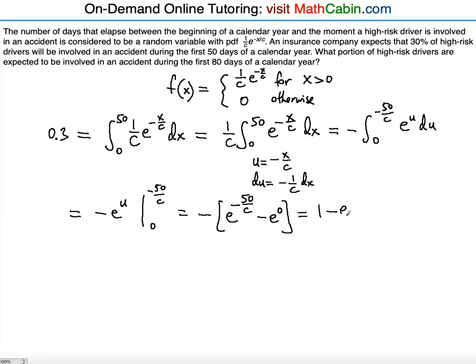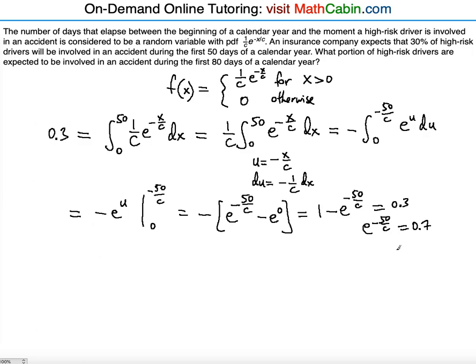And then minus e to the negative 50 over c. Now this is equal to 0.3, right? If this is equal to 0.3, that means e to the negative 50 over c is going to be equal to 0.7. Because if you subtract 1, you're going to get minus 0.7, and then you multiply by negative 1 on both sides, you're going to get this.